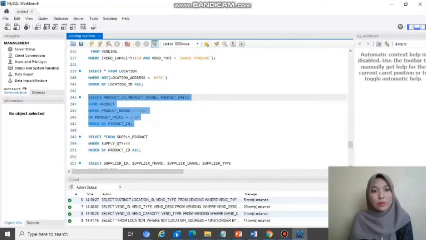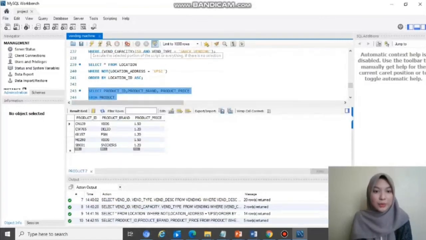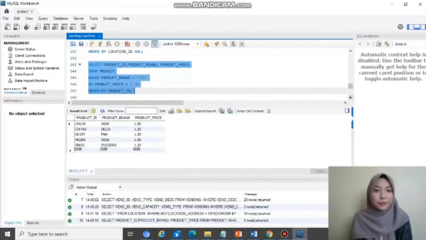This is also logical operators. So when we run this one, it's going to show product ID, product brand, and product price from table products, where product brand equals yours or product price equal to 1.20. So if there is the product brand equal to yours, but the product price is not equal to 1.20, it's output. It's either one, because we use or, not and.